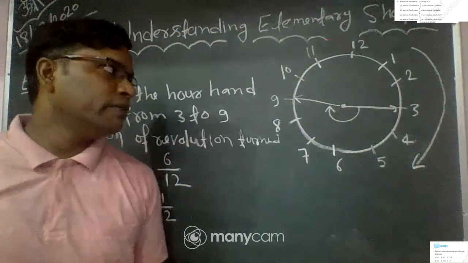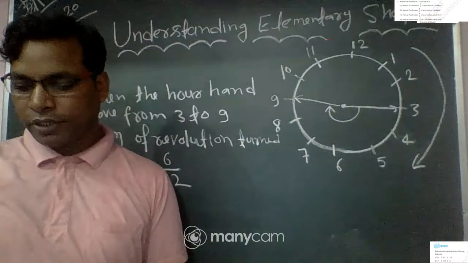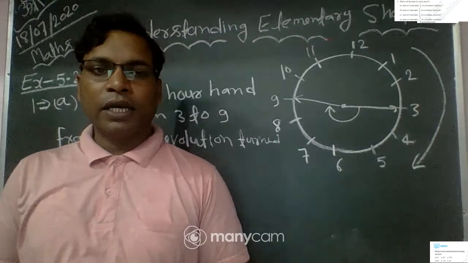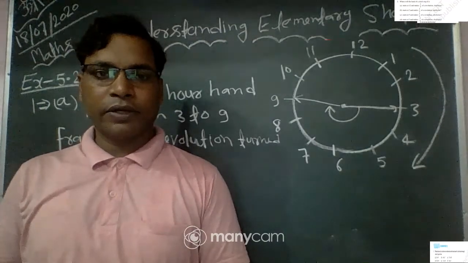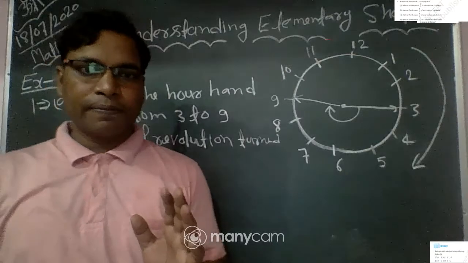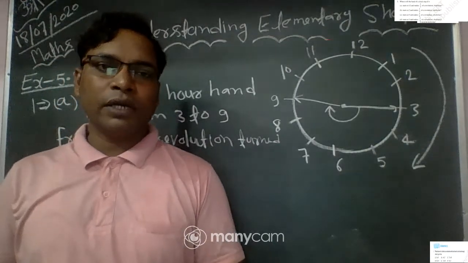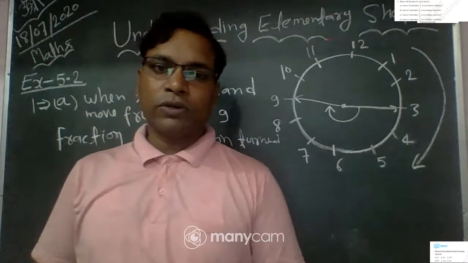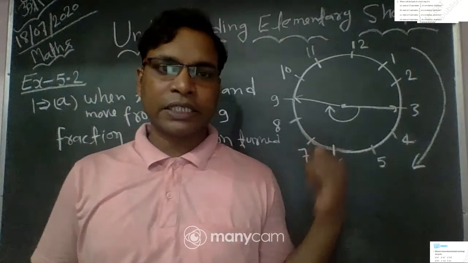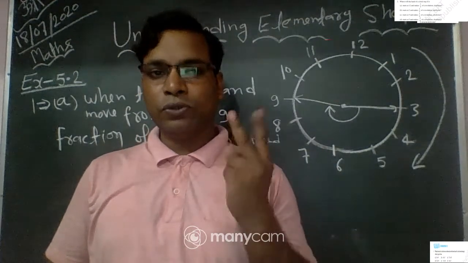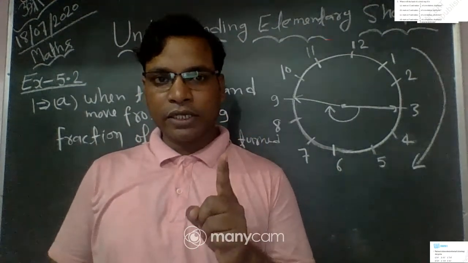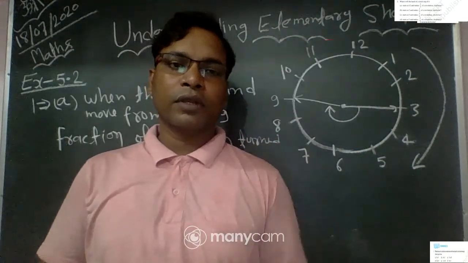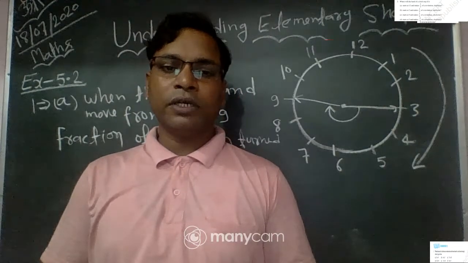If anybody asks how many right angles you turn, I hope all are familiar that a right angle is 90 degrees. So 3 hours is equal to one right angle. One right angle is equal to 3 hours. So you turn here 6 hours, it means that you turn two right angles. Clear? So how many right angles do you turn?